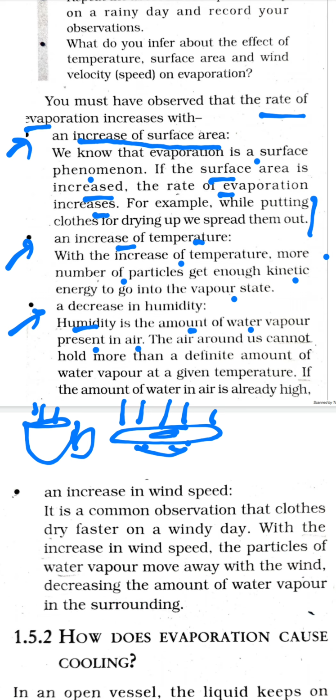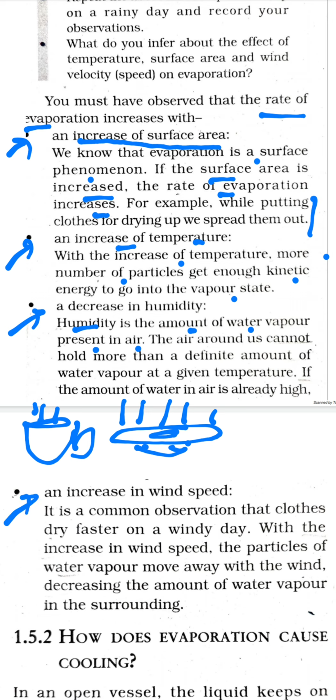So the more humid the air, or the more the water vapors in the atmosphere, the less will be the process of evaporation. So we find that during the rainy season, where the air becomes more humid, the clothes take time to dry up as compared to the sunny days, right. So let's talk about this. Again here this relationship is called an inversely proportional relationship. Decrease in humidity increases evaporation, increase in humidity decreases evaporation, right.